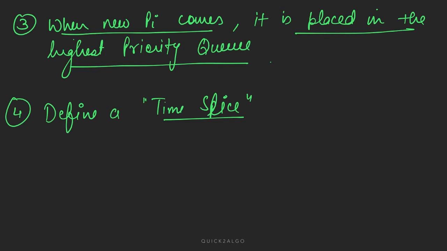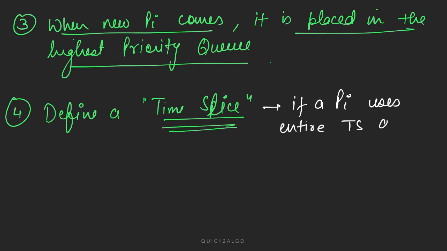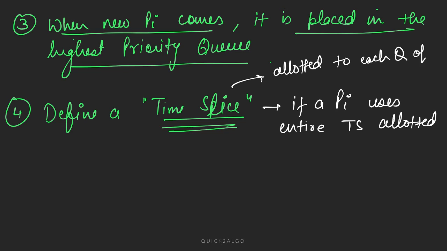Okay, so coming back to the point, we have to define a time slice. What is a time slice? What is the role of a time slice? See, time slice is allotted to the queue, then priority allotted to each queue... sorry, I made a mistake.